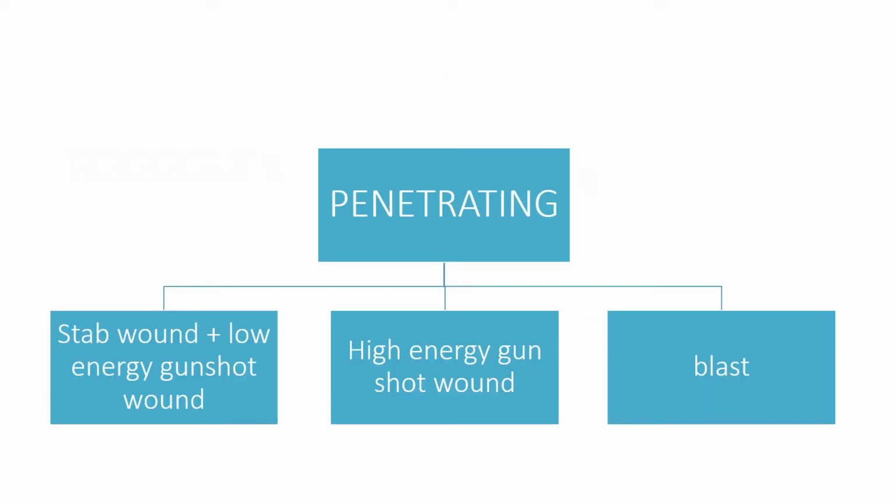So we go to the next mechanism of injury, which is penetrating. Penetrating can happen in three ways. First is the stab wound plus low energy gunshot wound, second is the high energy gunshot wound, and last is the blast.